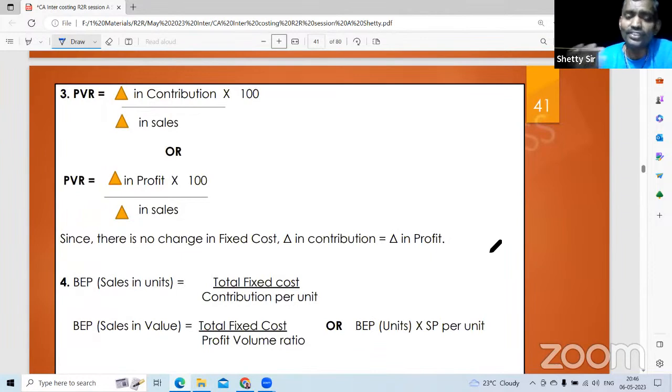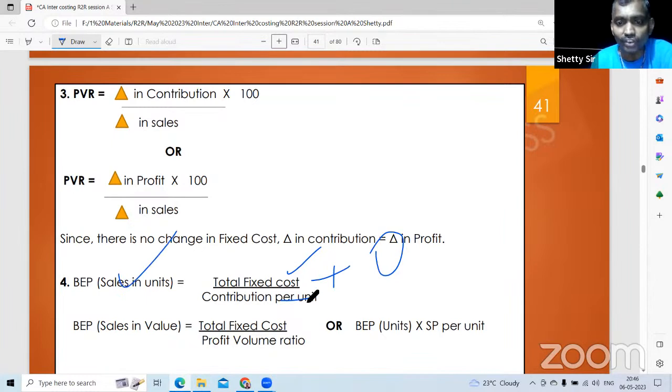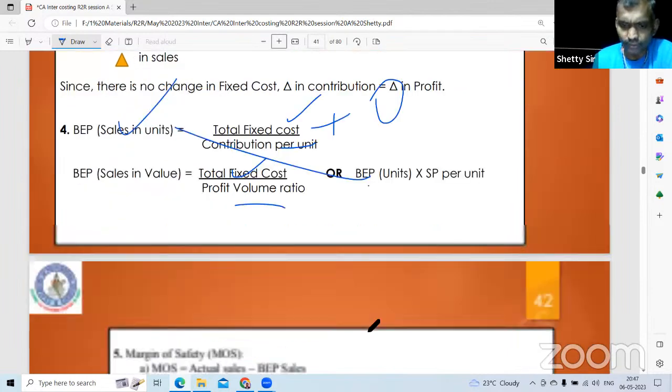At BEP, profit is 0. Contribution per unit is the formula actually, but total contribution profit is 0, so what is the use of telling that? BEP in units is total fixed cost divided by contribution per unit. At BEP, profit is 0. That means BEP contribution is equal to total fixed cost. BEP in value is total fixed cost divided by PV ratio, or whatever units you get into selling price per unit.